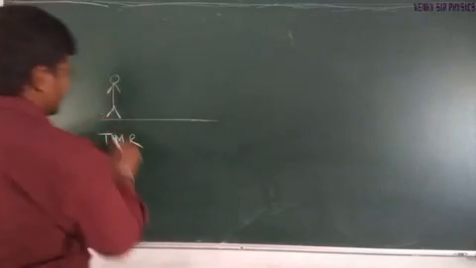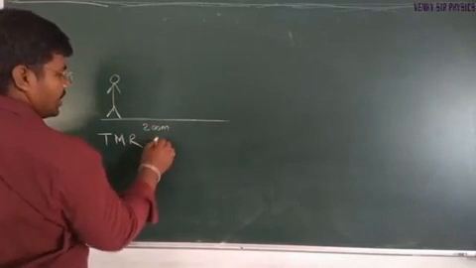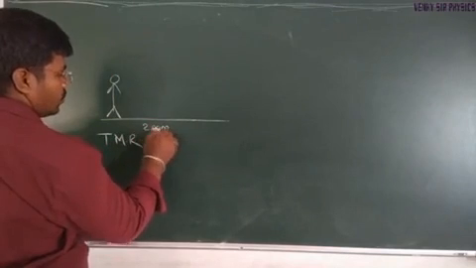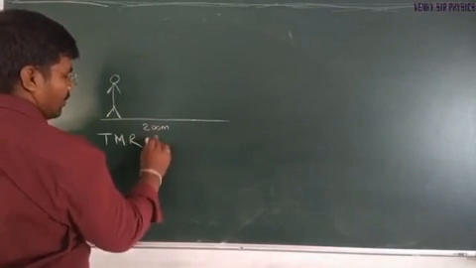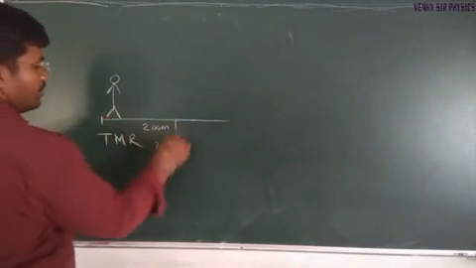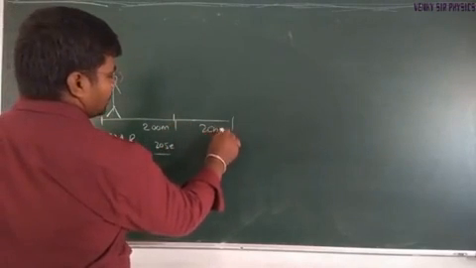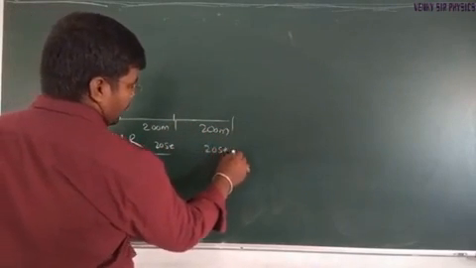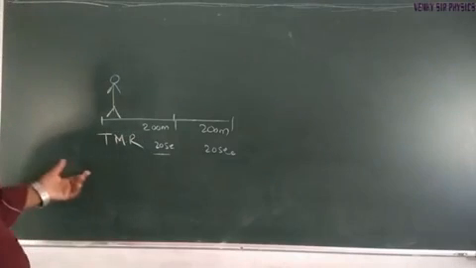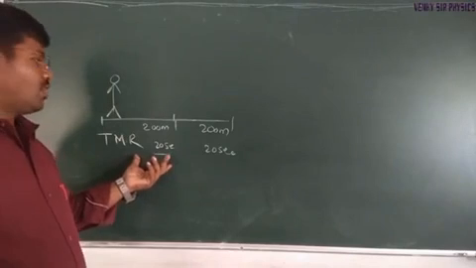The body covers every 200 meters in every 20 seconds. 200 meters in 20 seconds, and again 200 meters in the same time. So this Mohan Reddy is said to be in uniform motion.